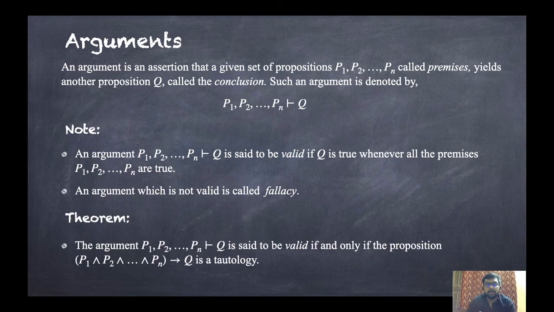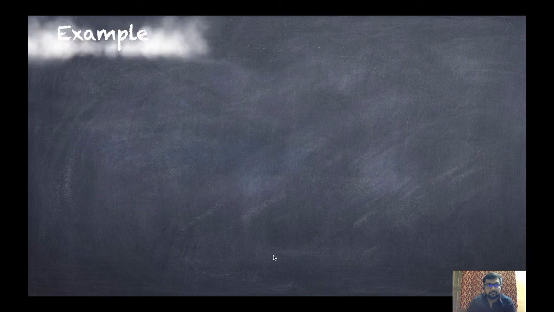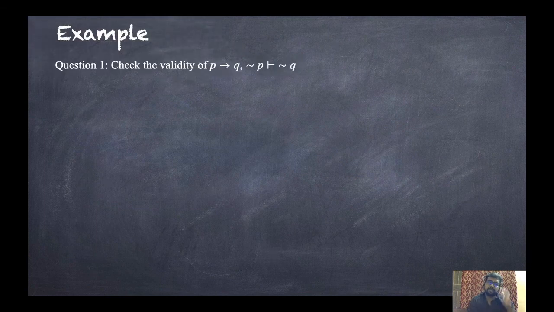Theorem: the argument P1, P2, Pn, Q is said to be valid if and only if, we know that it is valid when, whenever all the premises are true, Q is true. But the theorem says it is valid if and only if the proposition, putting AND in all the statements, that is P1 and P2 and so on up to Pn implies Q, is a tautology. For example, check the validity of P implies Q, not P, and the symbol not Q.